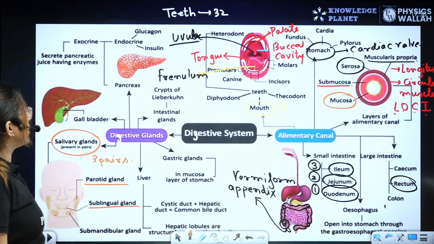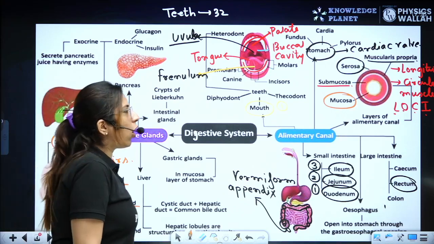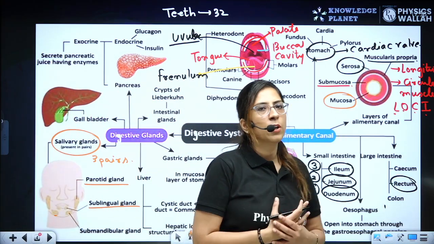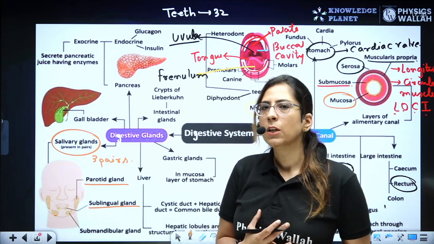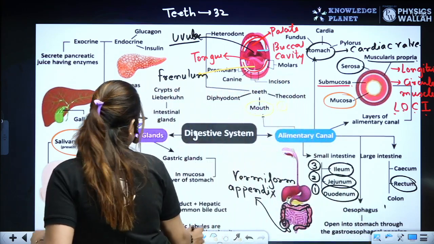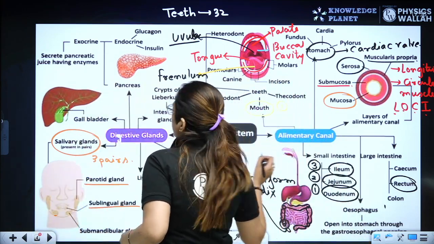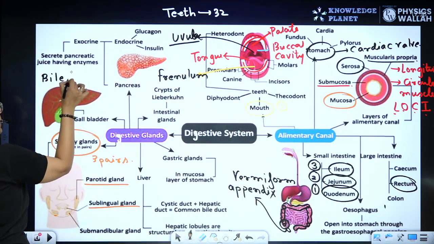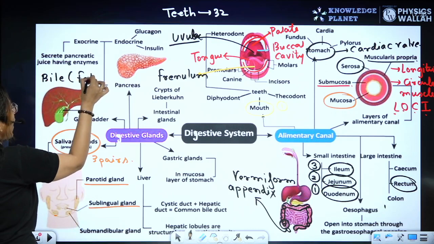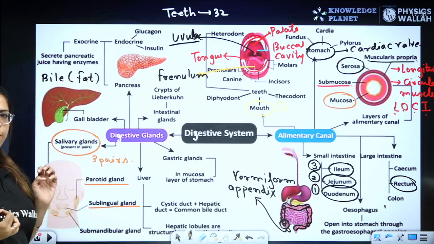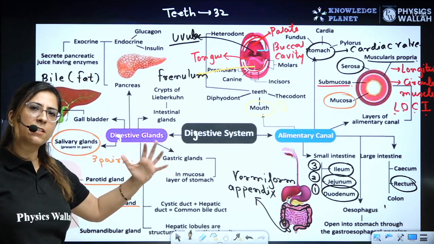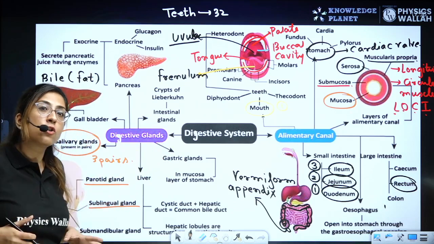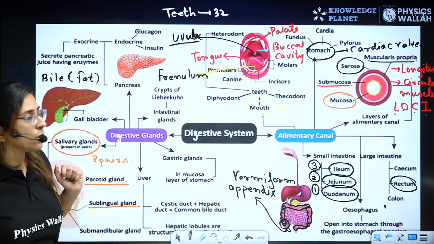Let's talk about another gland, which is the liver. You know what a liver secretes? The liver secretes bile, and it helps in the digestion of fat, through emulsification of fat. That means larger fat droplets will be converted into smaller and smaller ones, so that digestive enzymes can act on them.